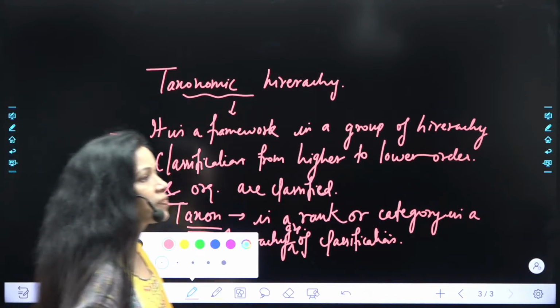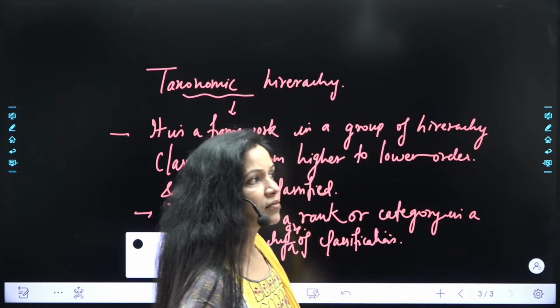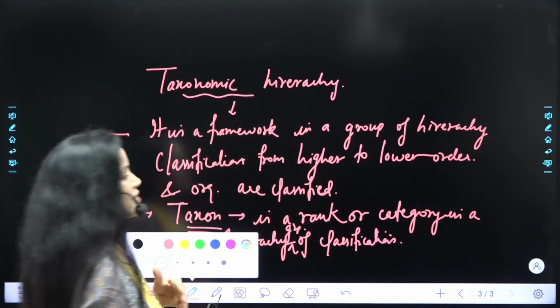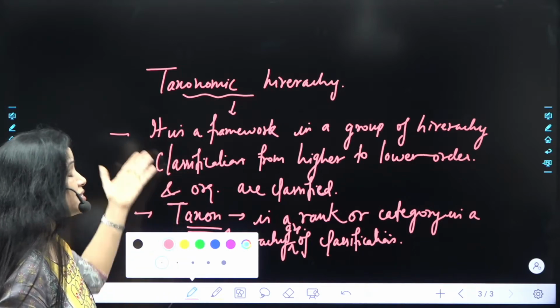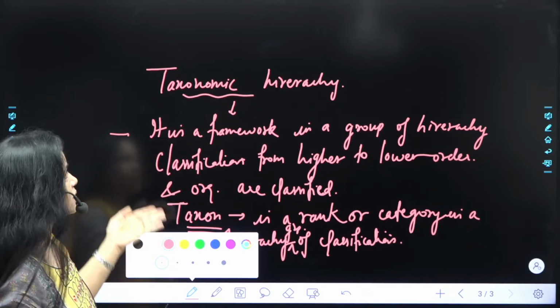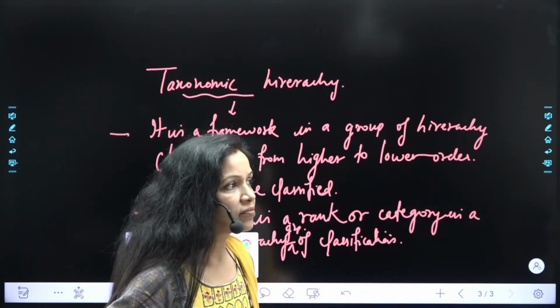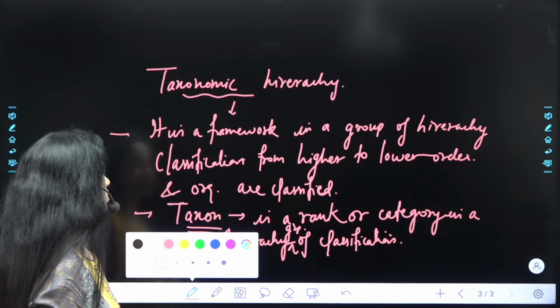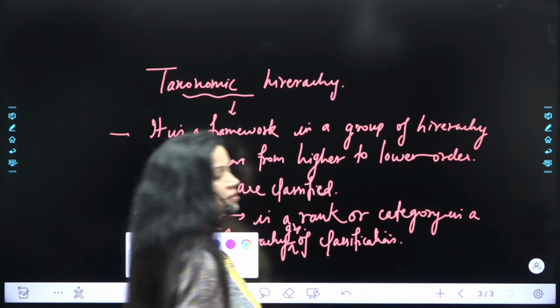What's the difference between taxonomic hierarchy and taxonomy? Okay, taxonomy is a science that deals with this kind of taxonomic hierarchy. Okay, beta? Yes, ma'am. Right? Should we move on to the next slide? Have you written all?